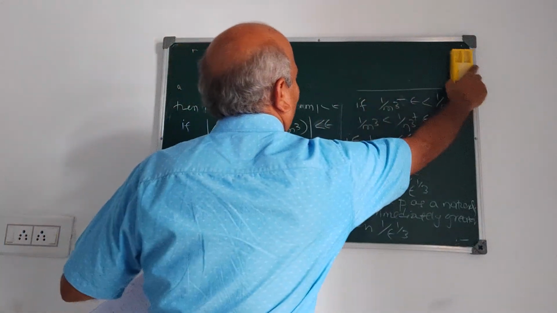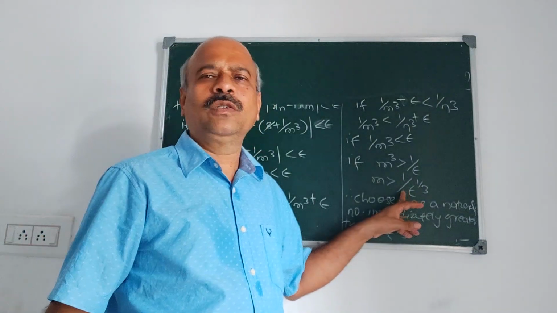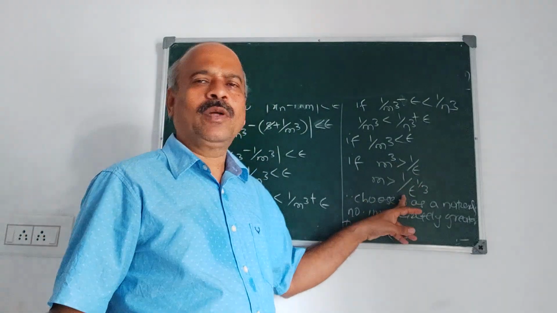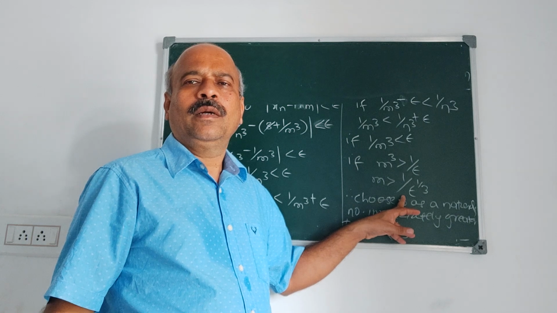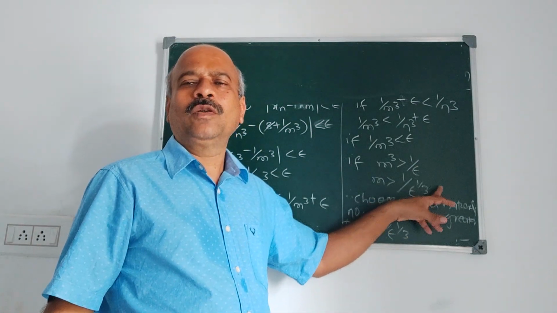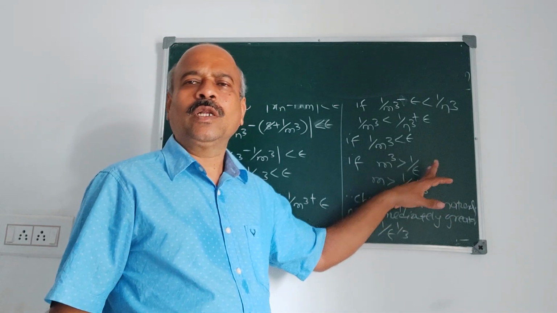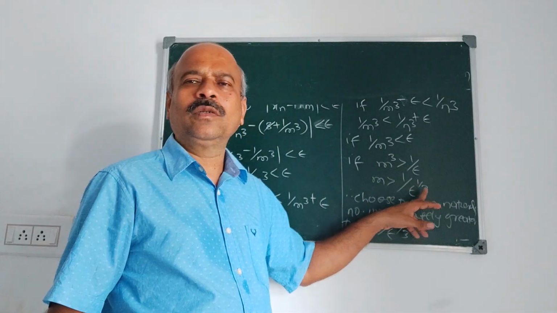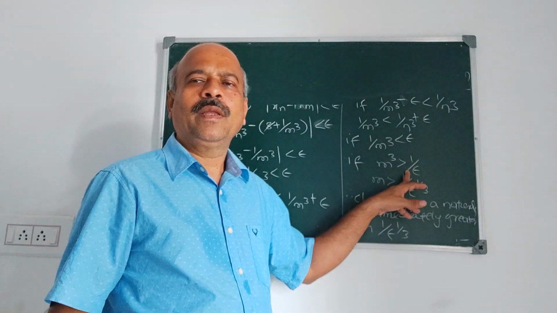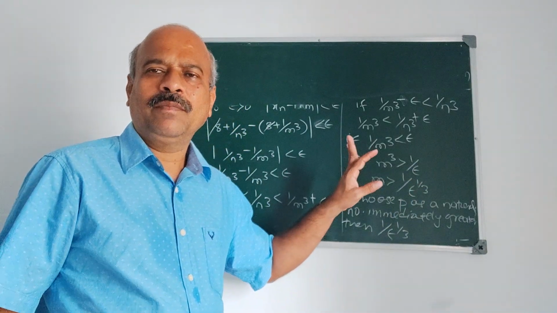Epsilon is a very small quantity. I take epsilon as 0.0001. Then what is 1 upon epsilon? 1 upon 0.01 is 100. 0.001 is 1000. 0.0001 is 10,000 and so on. If 1 upon 0.00001, then this m becomes a very large number.